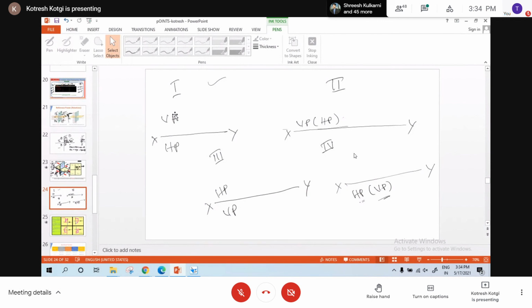In the first quadrant, above the XY line it is VP, below the XY line it is HP. In the second quadrant, both will come above the XY line. In the third quadrant, above the XY line it is HP, below the XY line it is VP. In the fourth quadrant, both will come below the XY line. How did we get it? We followed the same procedure for all: we rotated the horizontal plane by 90 degrees in the clockwise direction. You need not learn this by heart. Just remember that process.